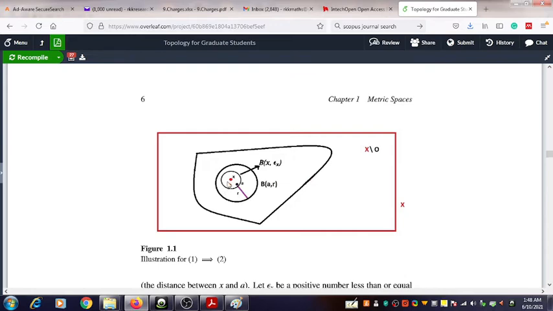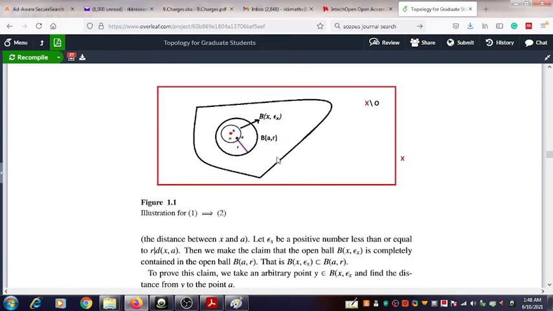So by taking the quantity epsilon x, which you can choose suitably, such that it is less than the distance from x to the boundary of the outer circle, or the bigger circle, that is, epsilon x is less than r minus the distance between x and a.